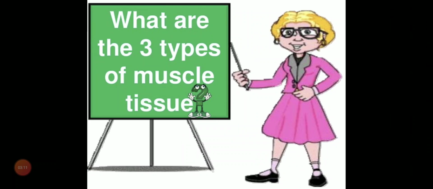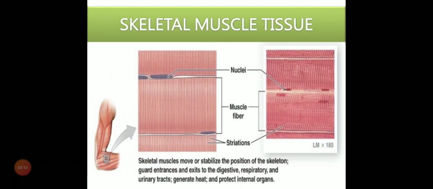Now, what are the three types of muscle tissues? First, we are going to deal with skeletal muscle tissue. Skeletal muscles move or stabilize the position of the skeleton. We all know what the skeleton is. It is the framework of our body made up of bones, and muscles are attached to the skeleton and provide stability or movement to the skeleton. They guard entrances and exits to the digestive, respiratory, and urinary tracts, generate heat, and protect internal organs.